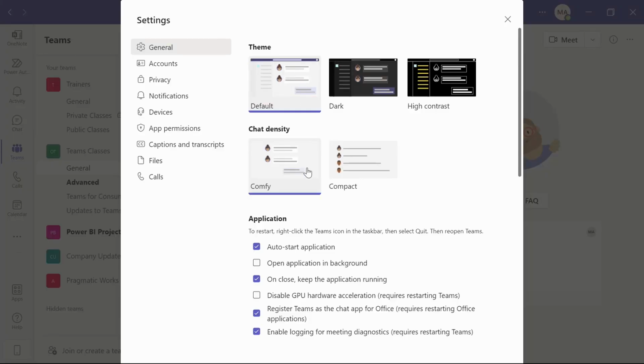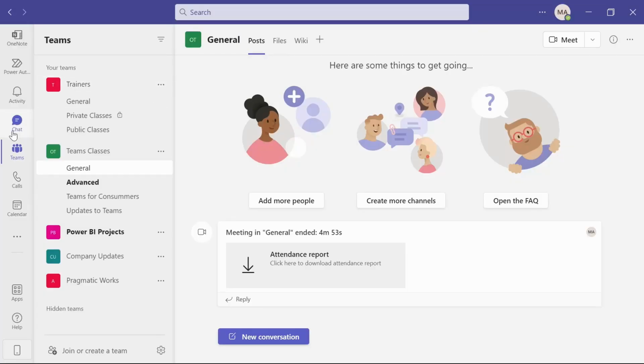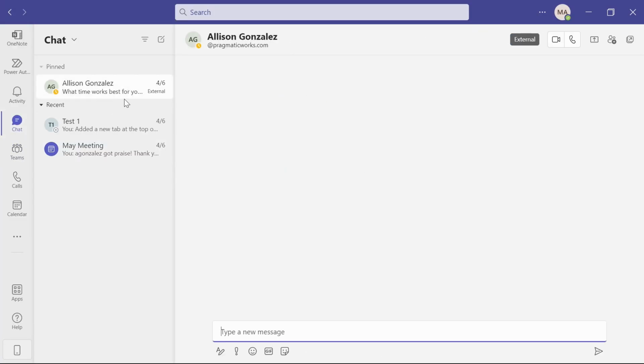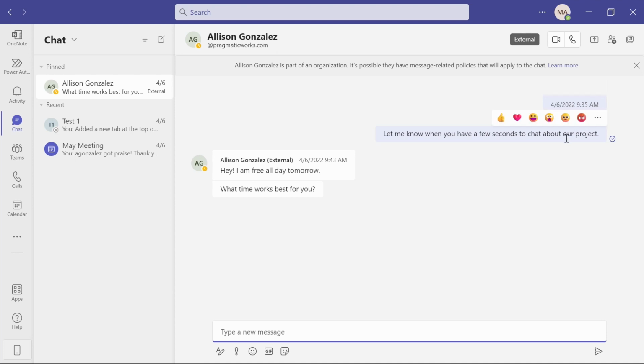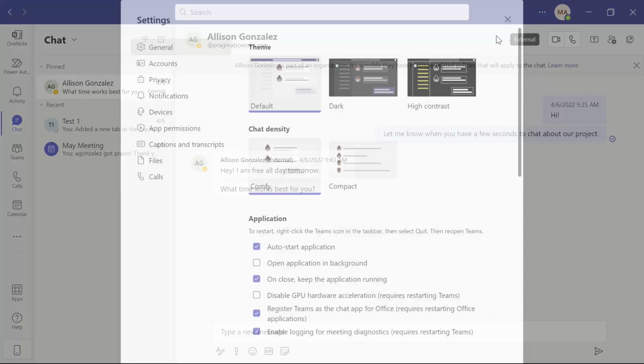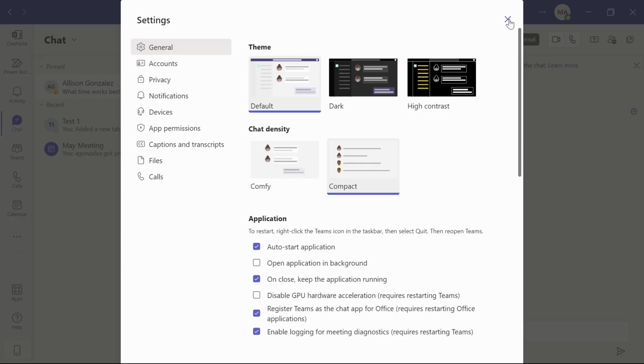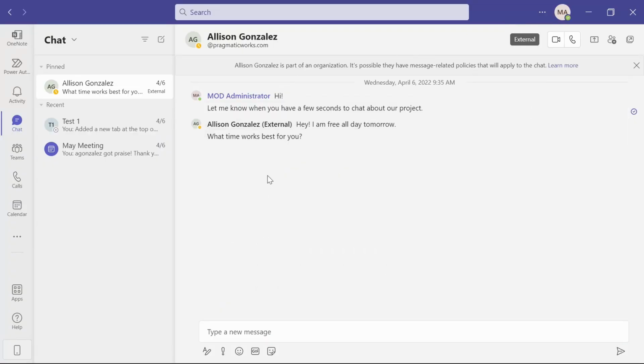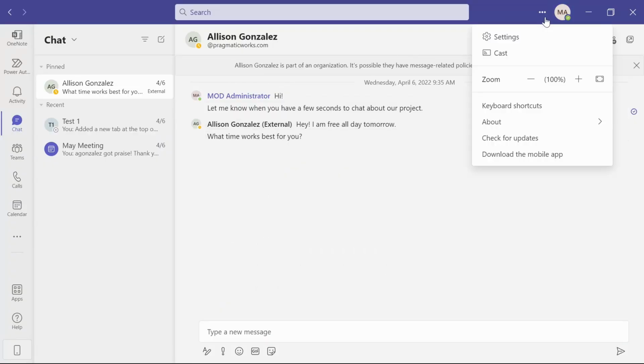And then our second option on the bottom of Teams is the chat density. So I can set this to comfy or to compact. And the difference, we'll look over when we go to the chat. So if I'm on comfy, let me show you what that looks like in a chat. It is showing kind of similar to a text where it has some of what you're writing on the side and then what the other person is writing on the other side. When we switch this over to compact, it is going to move everything onto the same side. So it's compact, it just takes up less space.